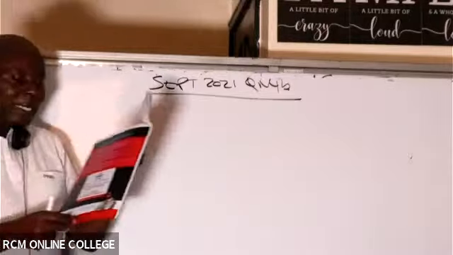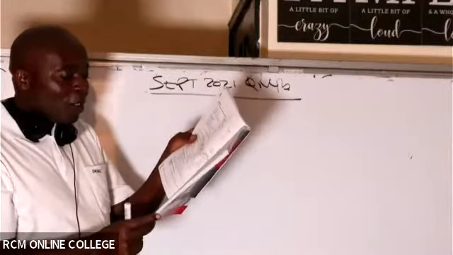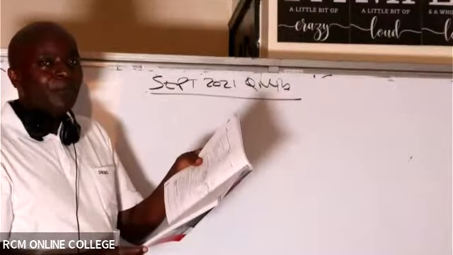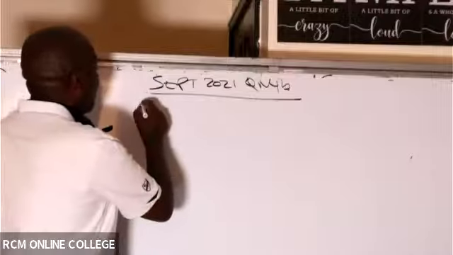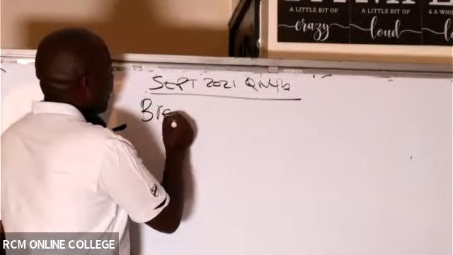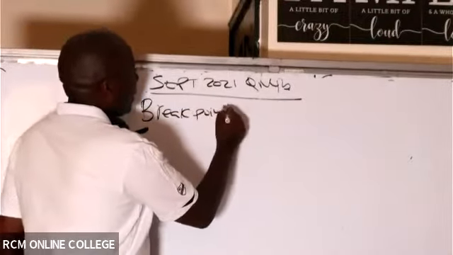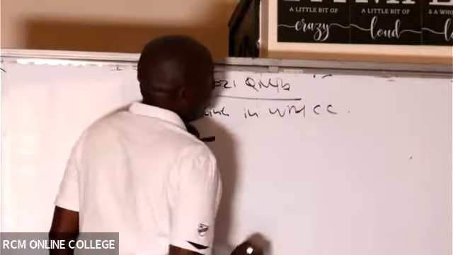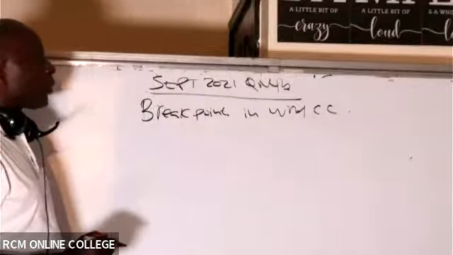So always read the requirement. The requirement is that they want us to calculate the breakpoints in the marginal cost of capital schedule. So they want us to calculate the breakpoints in the WMCC schedule, the weighted marginal cost of capital schedule.